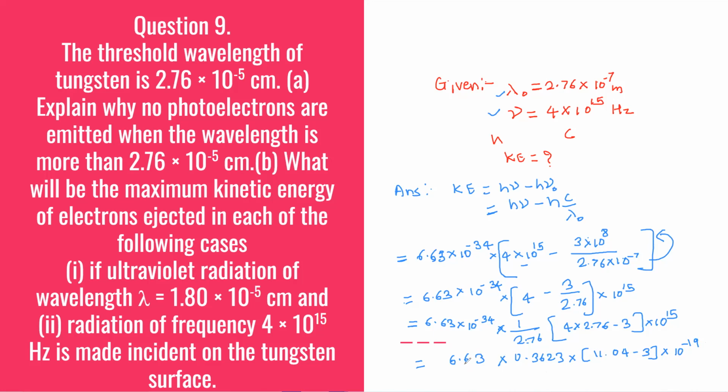So again simple multiplication, 6.63 into 0.3623 into 8.04. Straightforward multiplication is there, which will give you 19.31 joule. Now this answer is in joule, with 10 raised to minus 19 also there.